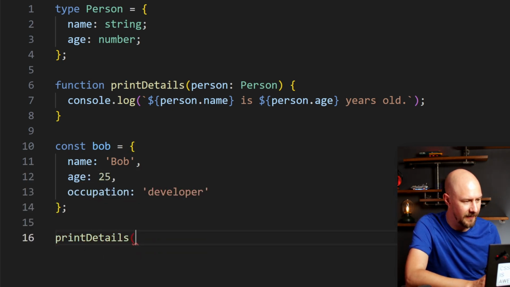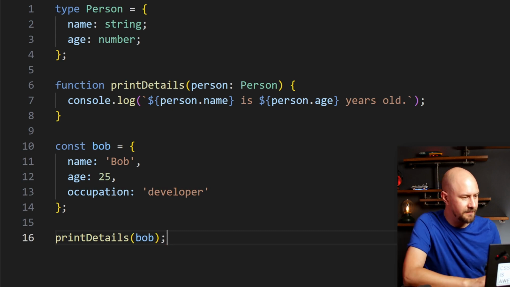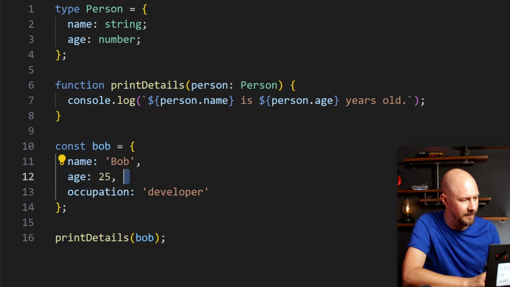and he's also going to have an extra property of occupation. If I call printDetails on Bob, TypeScript allows that because Bob does at least fulfill the type of person. So it shows that you can add extra properties in here, like occupation, but you can still pass it in as a person. So in that printDetails function, although Bob has an extra property of occupation, TypeScript happily allows Bob to be passed in since all the properties of the type that are expected by the function are present. So TypeScript accurately picks out the right types in the fields, and that helps maintain flexibility without any explicit operations.